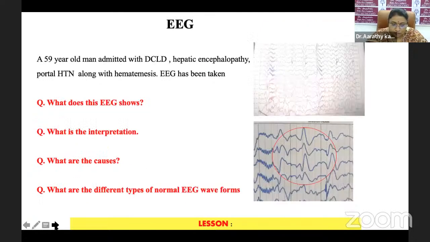Next, we had a 59-year-old man who was admitted with a known case of decompensated liver disease with hepatic encephalopathy features and portal hypertension along with hematemesis. And for this patient, an EEG was taken for him. What does his EEG show here? What is the interpretation from this EEG you can get? What are the causes you can think of? What are the different types of normal EEG waveforms you know?